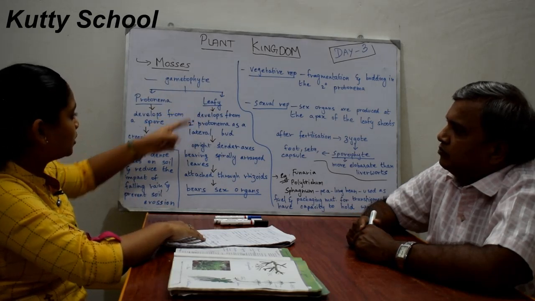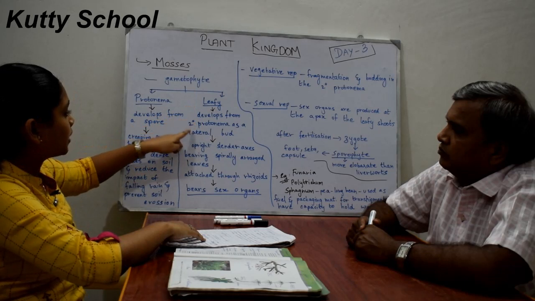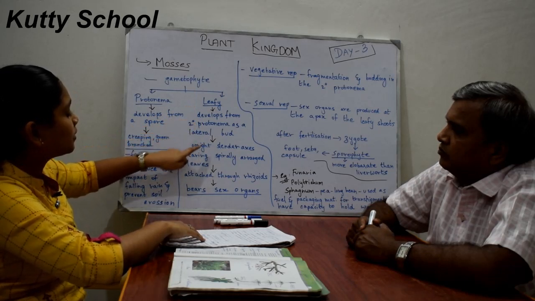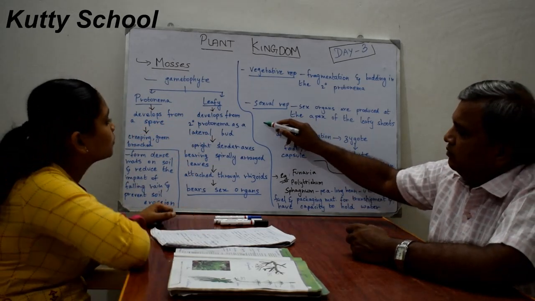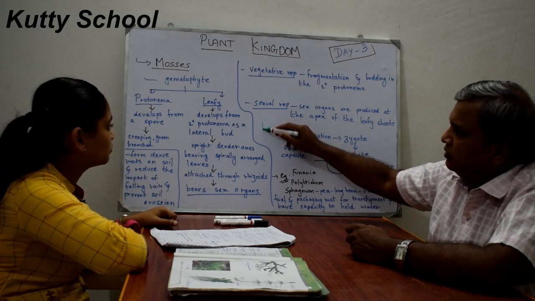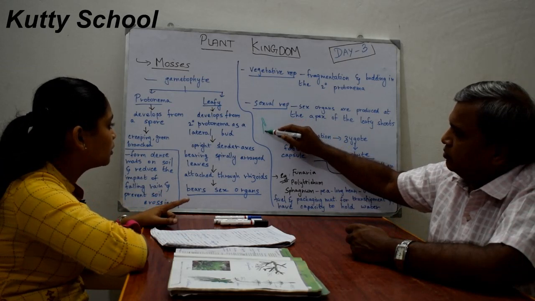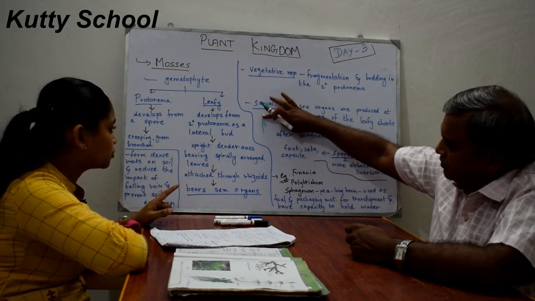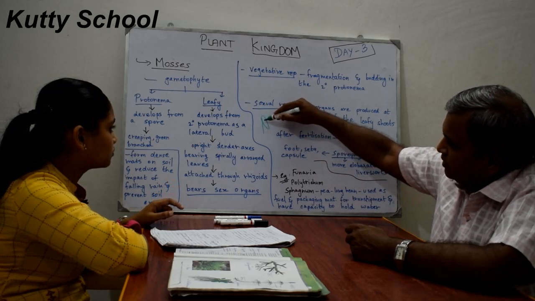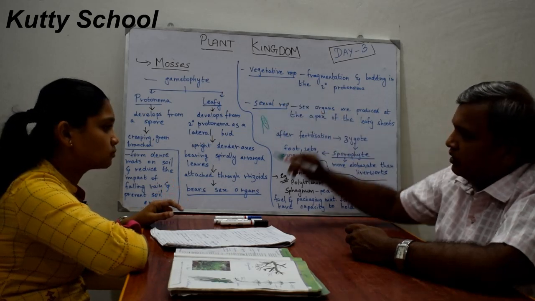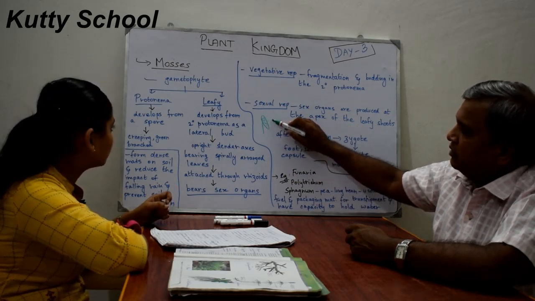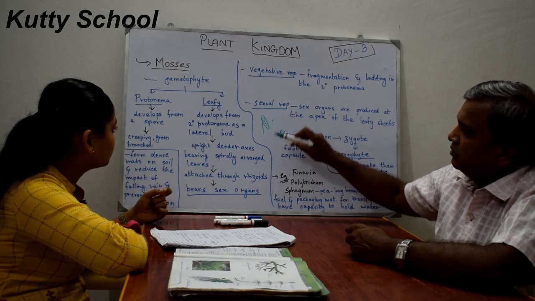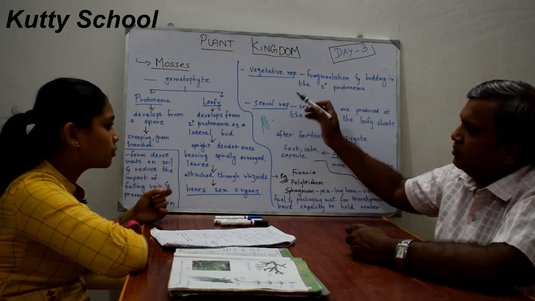The leafy stage develops from the secondary protonema as a lateral bud. So let me clear this up. This is a sporophyte having a capsule, and inside that capsule there are spores. These spores separate and form a new thallus. That spore develops into a protonema.